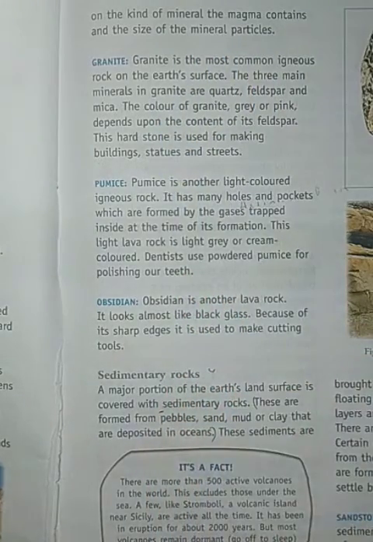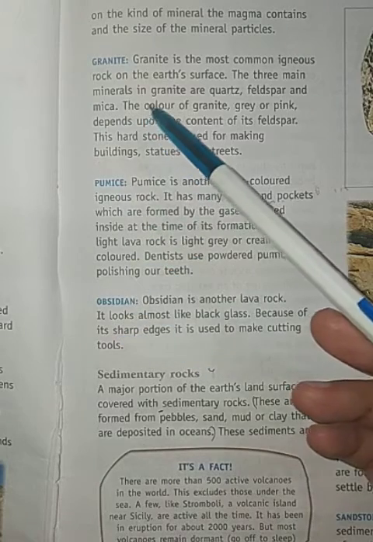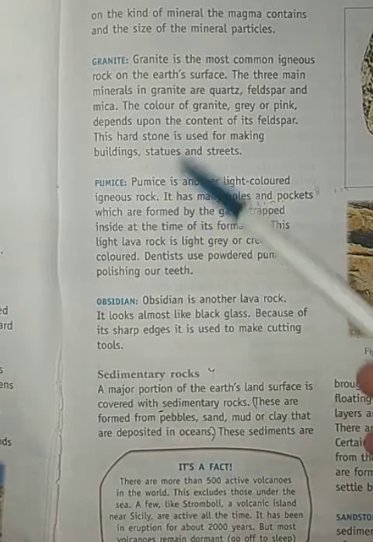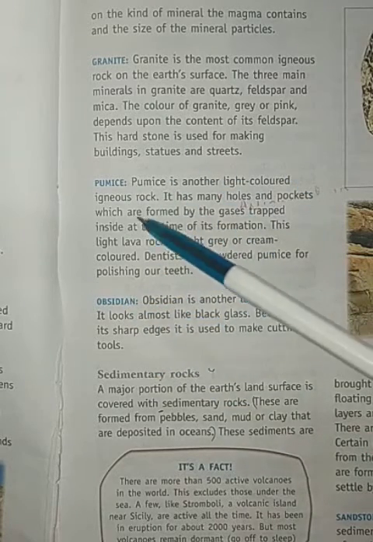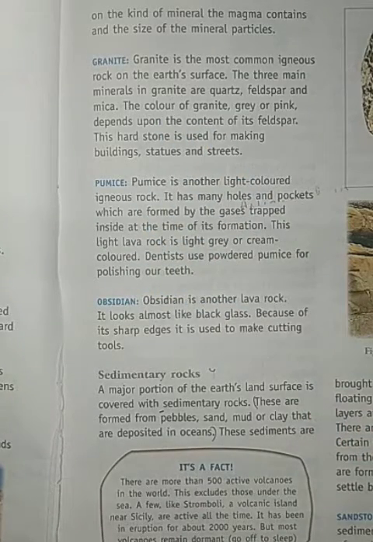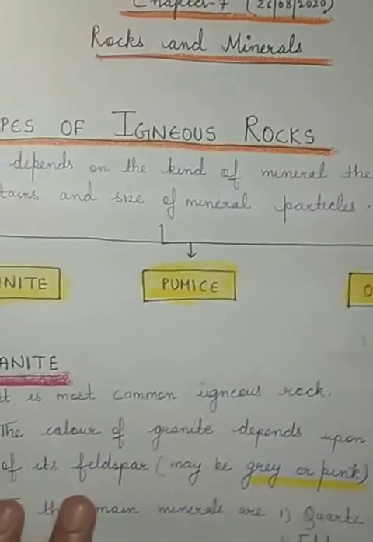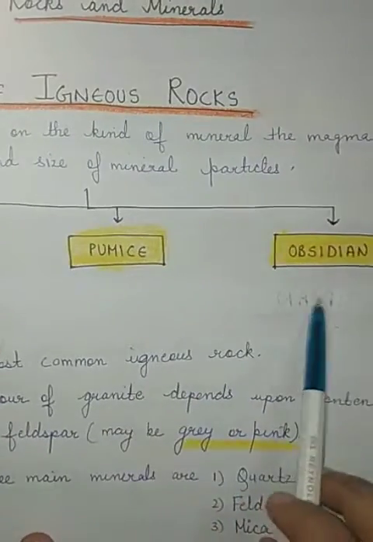On the basis of that, there are three kinds of igneous rock: granite, pumice, and obsidian. Now one by one we will study the characteristics, or you can say some properties, of all three kinds of igneous rocks. If you see in the picture, the three kinds of igneous rocks are granite, pumice, and obsidian.